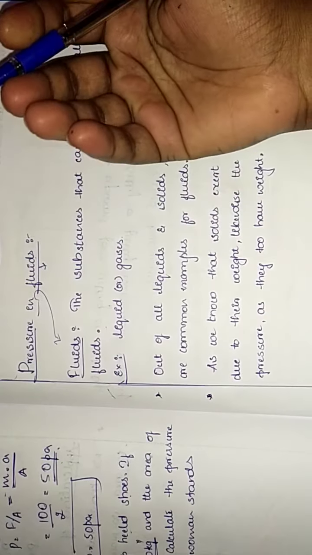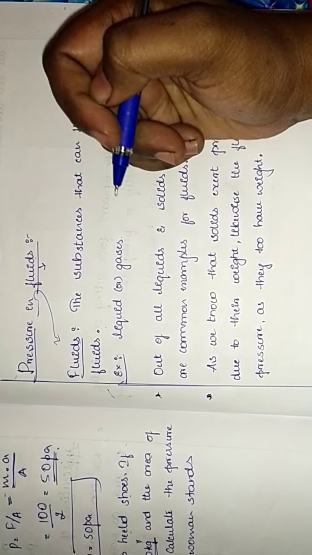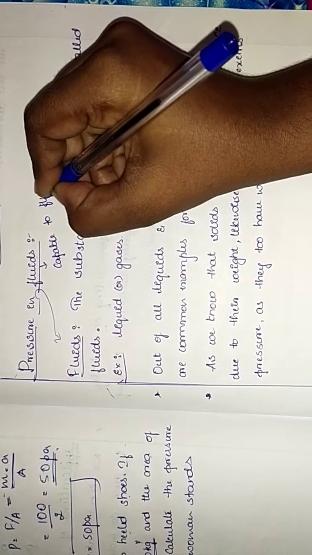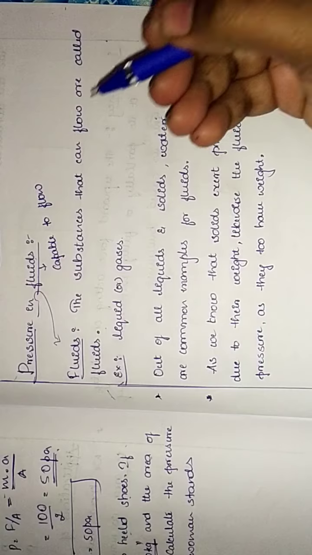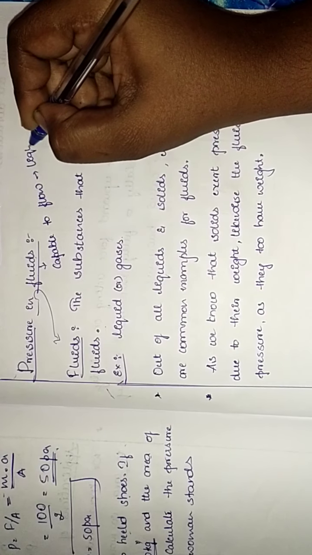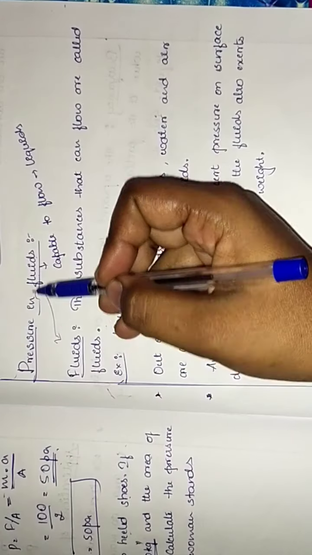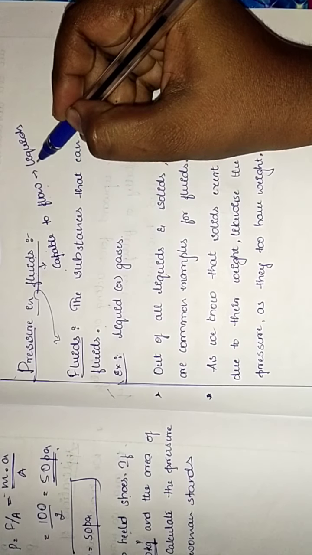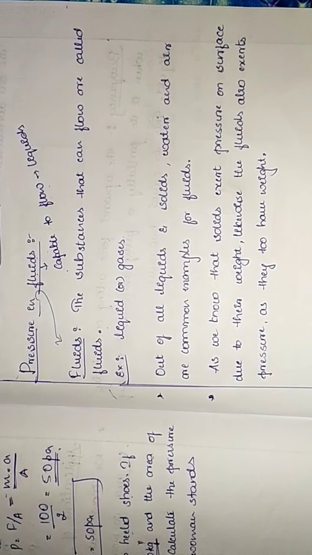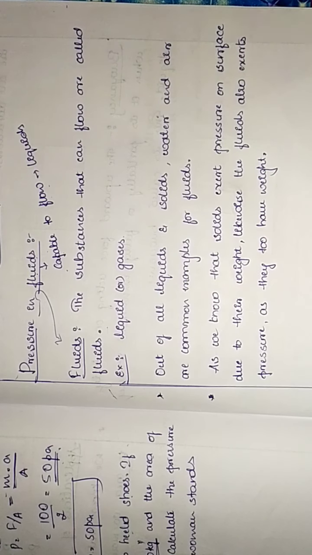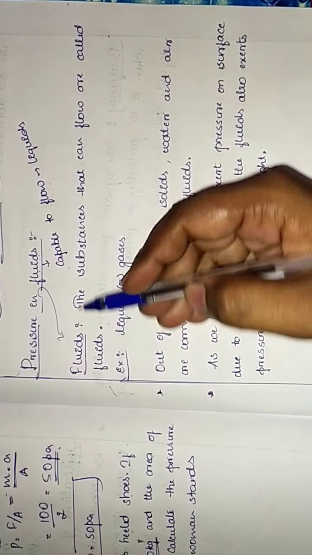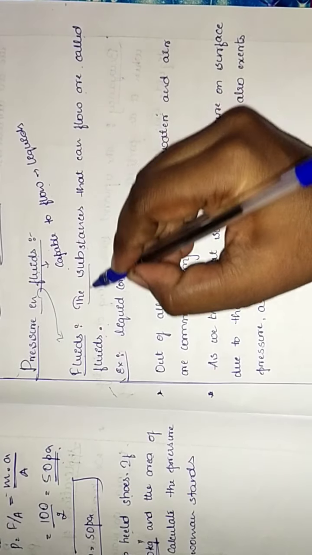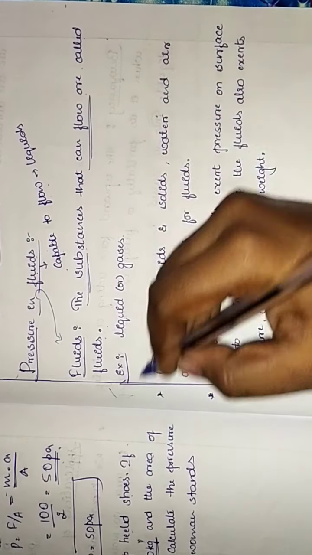As we know generally, fluids means capable to flow, isn't it? Capable to flow, liquids, this is what we know. But by the definition, the substances that can flow are called fluids.